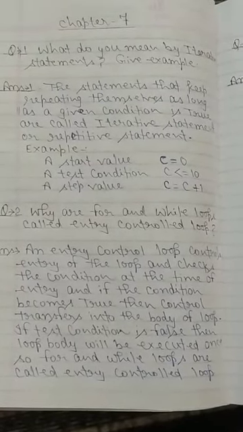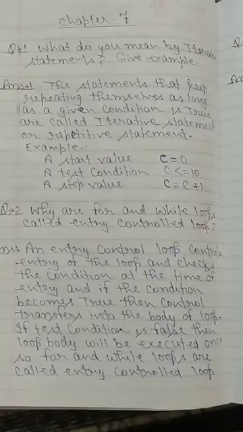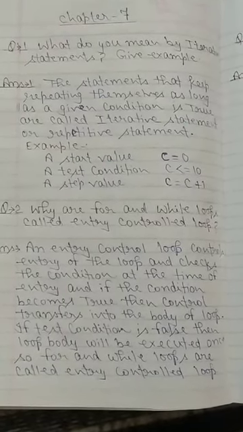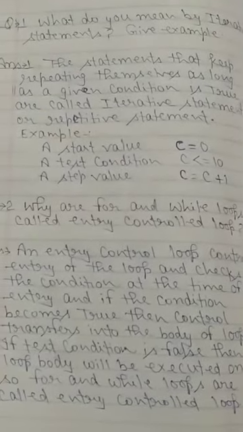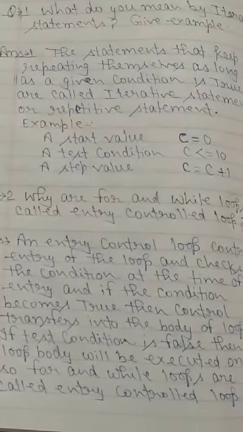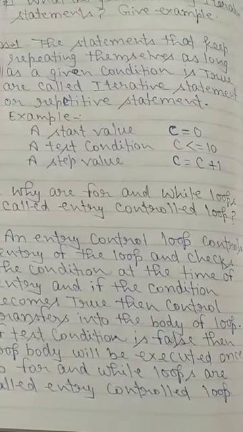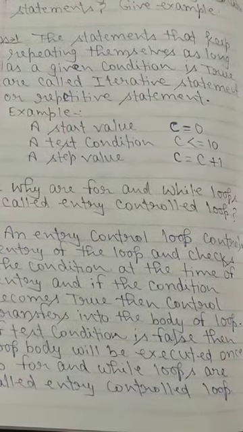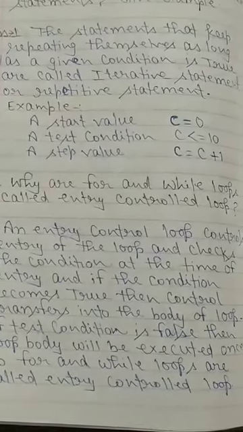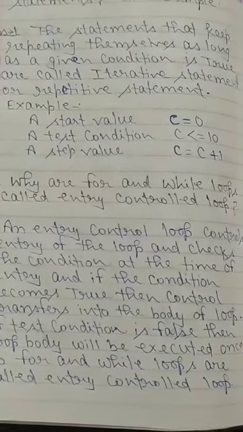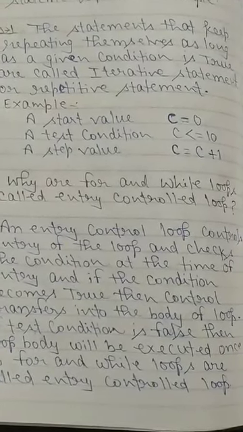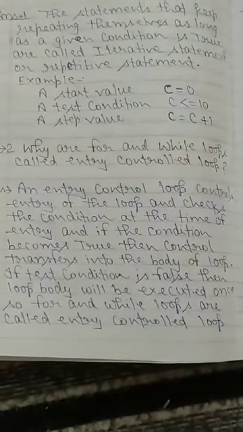Example, students: we will write a start value. C is the variable. We will write C equals 0. Second, a test condition: C less than or equal to 10. A step value: C is equal to C plus 1. Students, the first answer is complete.